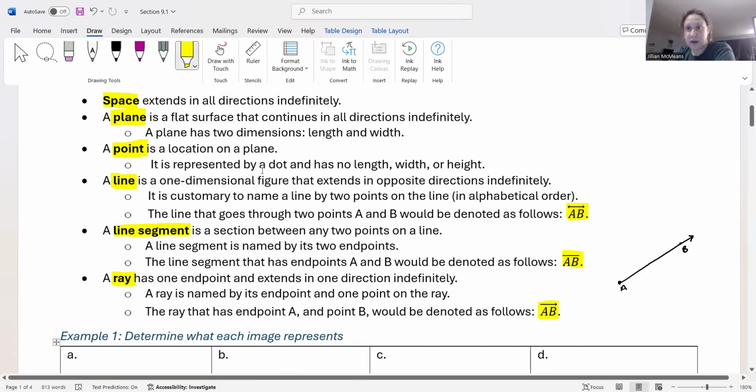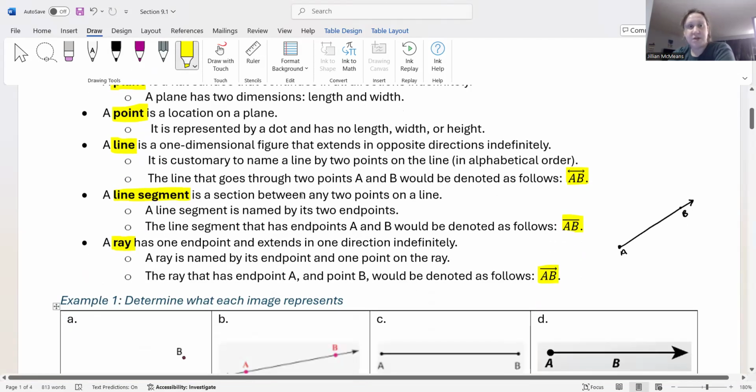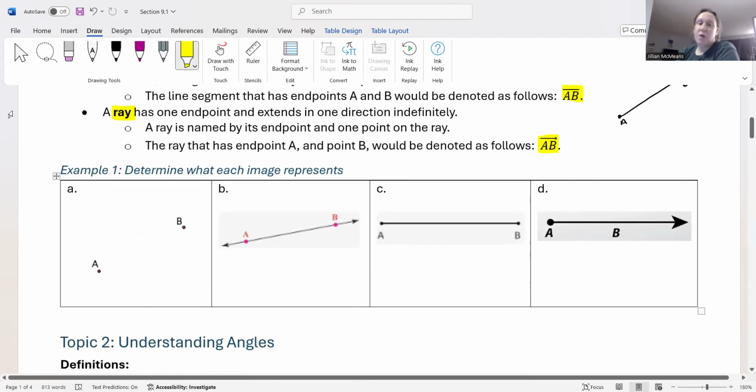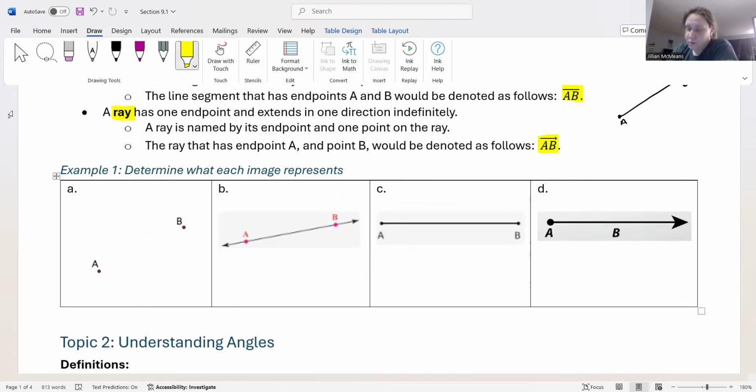So let's look at some examples. Lots of definitions, not too bad. They all kind of build on each other, which is nice. It says determine what each image represents. Well, for part A, we have two points, point A and point B. Notice they're indicated with just a dot and a label. That's how we deal with points. And remember, points just represent a very specific location in space or on a plane.